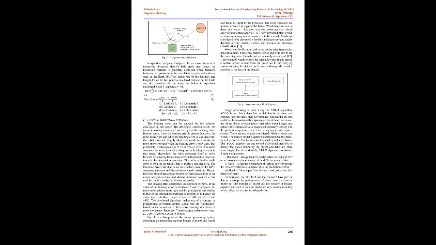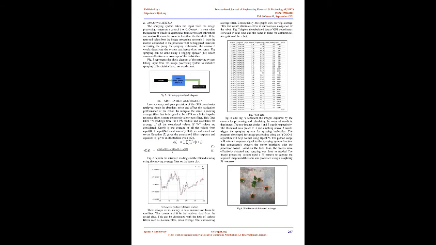The developed solution assists the robot in making turns based on the sign of the heading error. In other terms, when the heading error is greater than 0, the robot turns right, and when the heading error is less than 0, the robot turns left. The highly ideal case would be to make the robot move forward when the heading error is only 0. But practically, a tolerance error of ±5 degrees is given. The robot continues to move forward as long as the heading error is in that range.